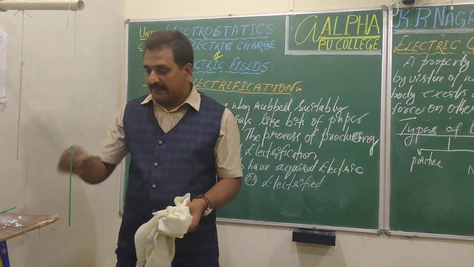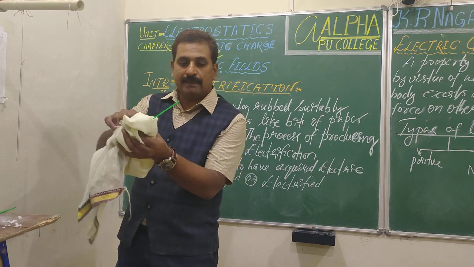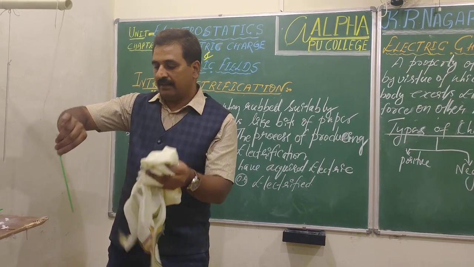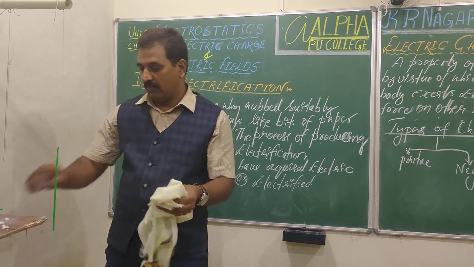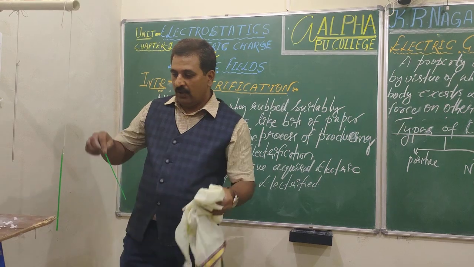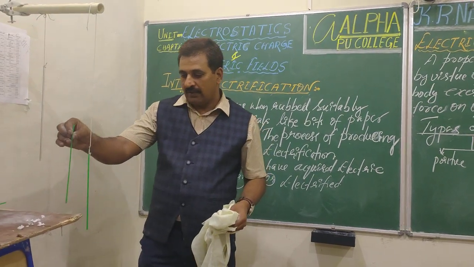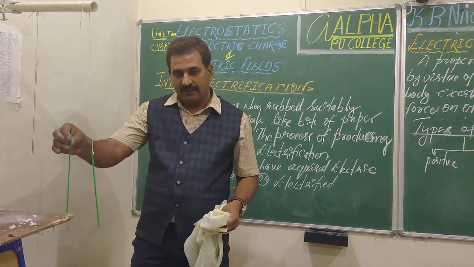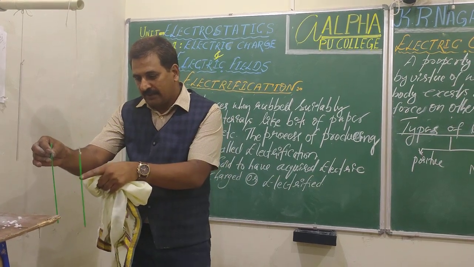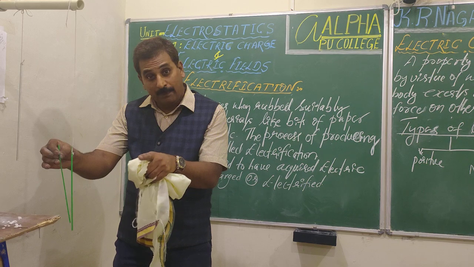But I do the same process for these two. This is a plastic rod rubbed with a cloth. Look here. It's hanging down. Now I'll rub this with this, right? I'll take it very close to it. Can you see? See here, it is moving away. What do you call something moving away? Yes, repulsion.